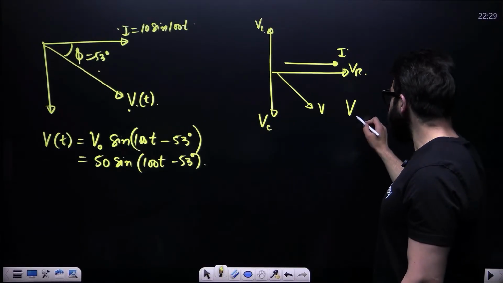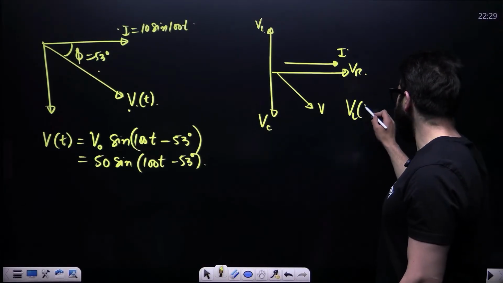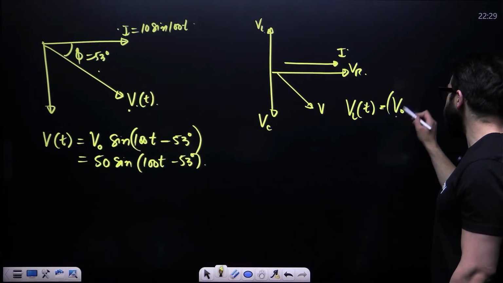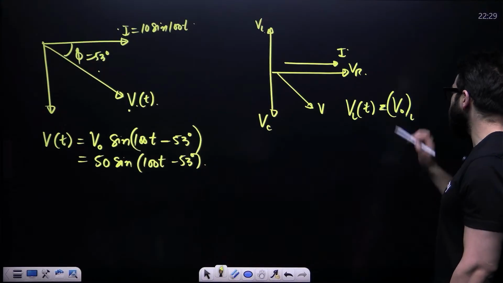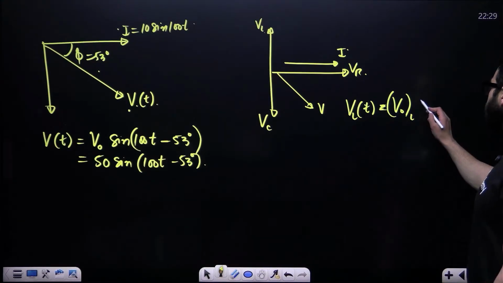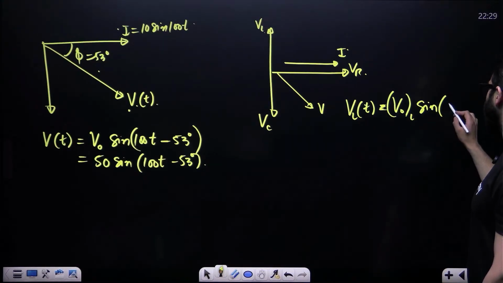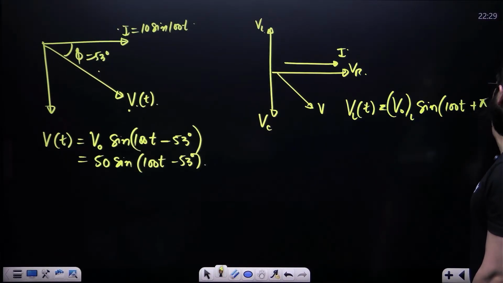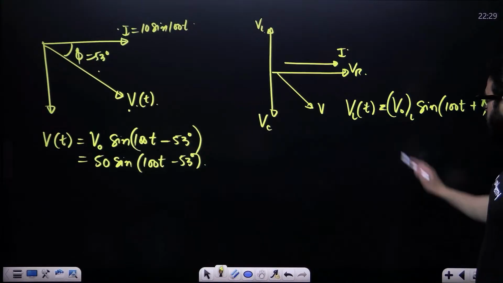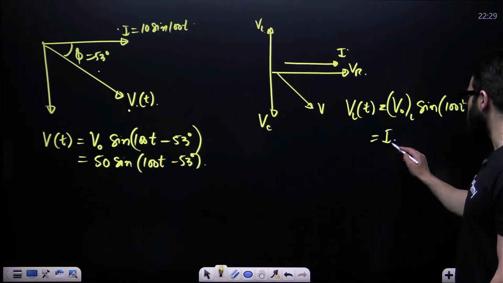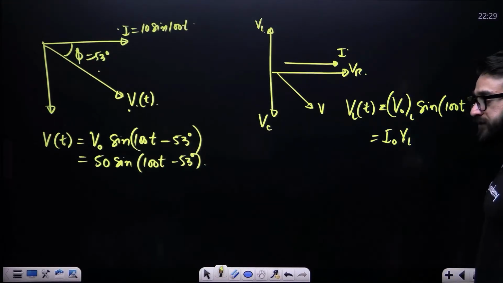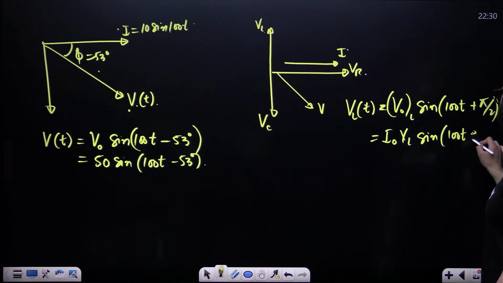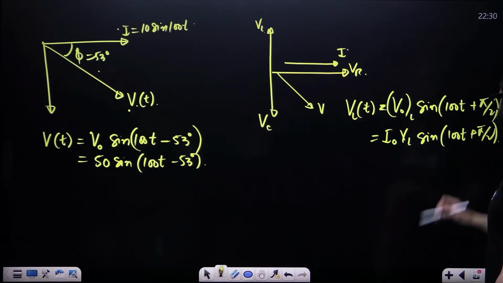So we write VL of t, voltage in case of inductor with respect to time. It will be peak voltage in case of inductor, then we say sine of 100t plus pi by 2. Plus pi by 2 means plus 90. Now, how do we find this? This is I naught into XL. Then we say sine of 100t plus pi by 2.